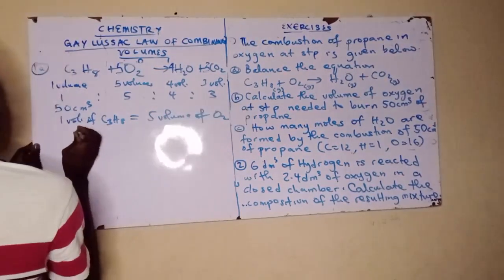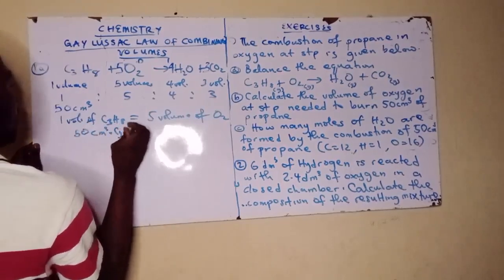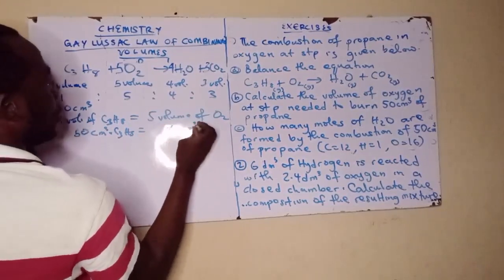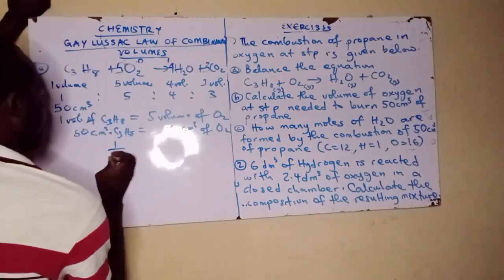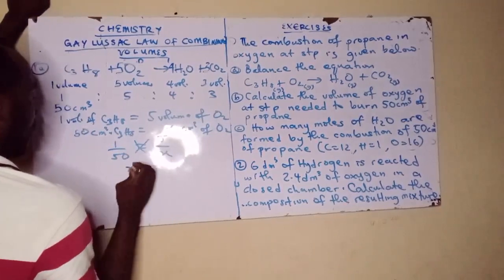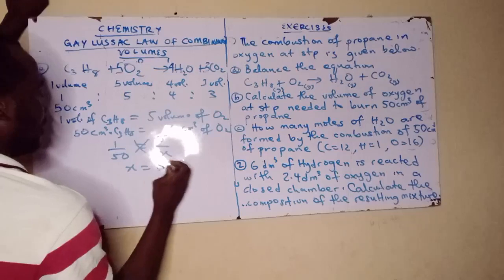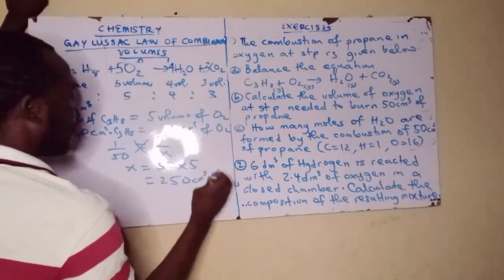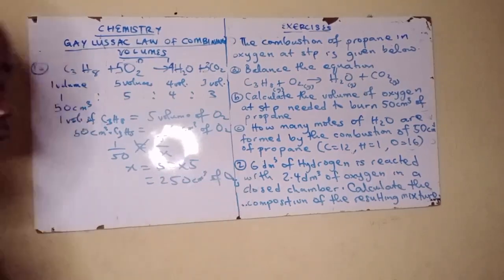Now 50 cm³ of propane will now need x cm³ of oxygen. In terms of proportion, a kàn máa sọ pé 1/50 is equal to 5/x. So by the time we do that, we have x will be equal to what? 50 times 5, yes. And that's what? 250 cm³ of oxygen la máa need. Ṣé ti get it báyìí?